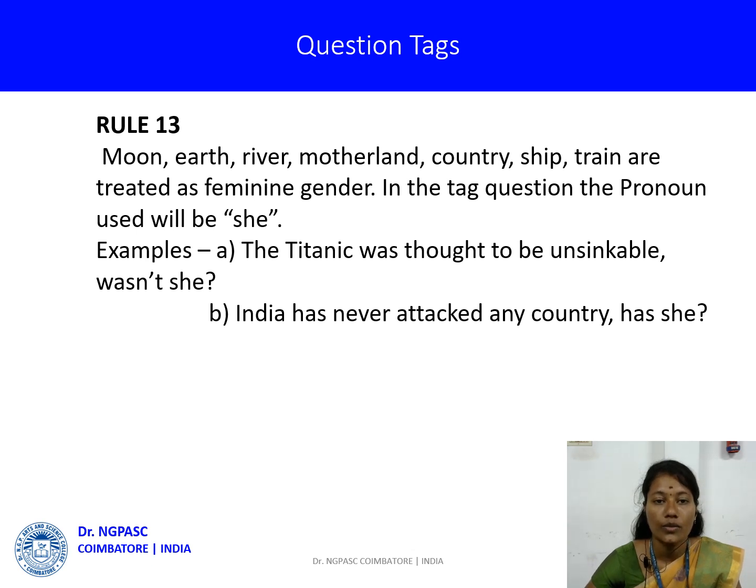Rule 13. Moon, earth, river, motherland, country, ship, train are treated as feminine gender. So when you use these words in a sentence, we consider them feminine gender. In the tag question, the pronoun used will be she. Let's see the examples. The Titanic was thought to be unsinkable, wasn't she? India has never attacked any country, has she? So the Titanic and India, we consider these two words as feminine gender, and that is why we use she in the question tag.